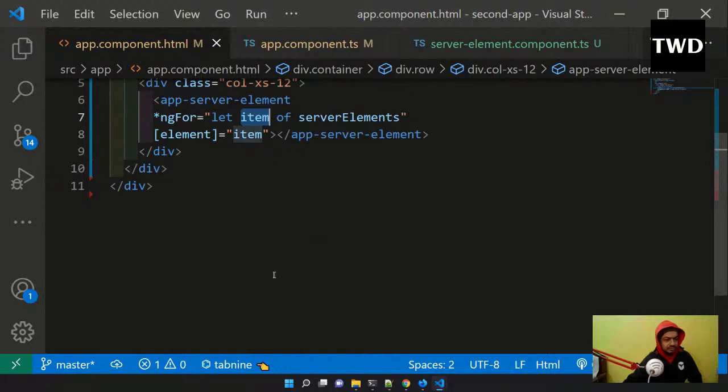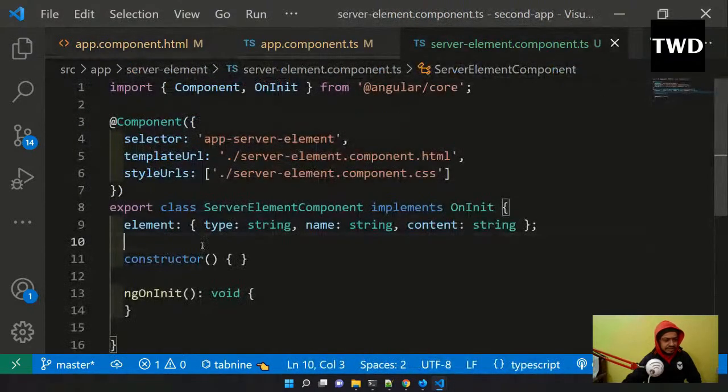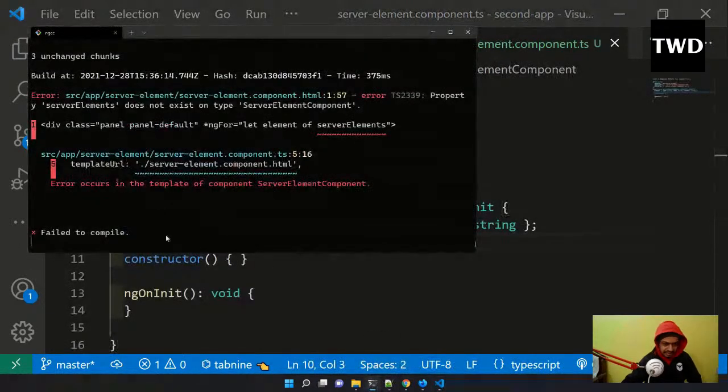So this app is a parent component, so we want to bind it to the child component with the server element. So how are we going to do that? Although we have written this element, how will it know that it is connected to this element? Okay, so for that, still we have some error.